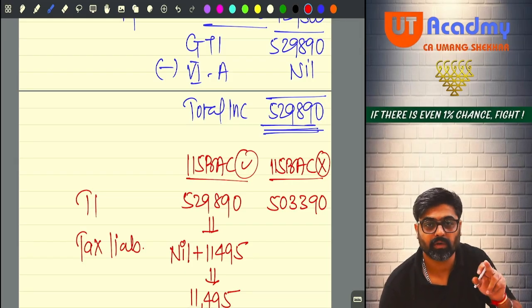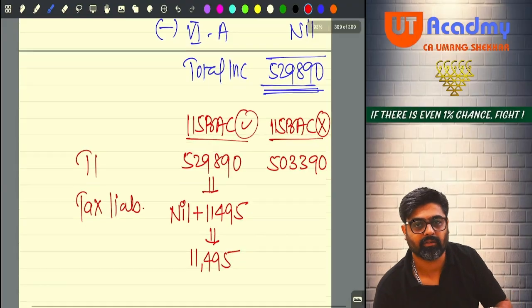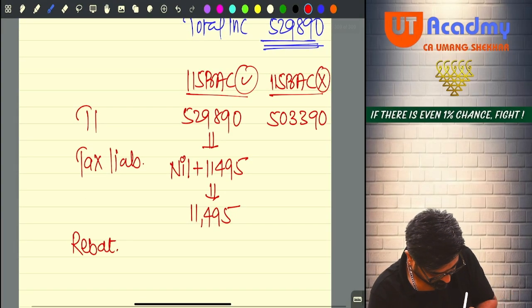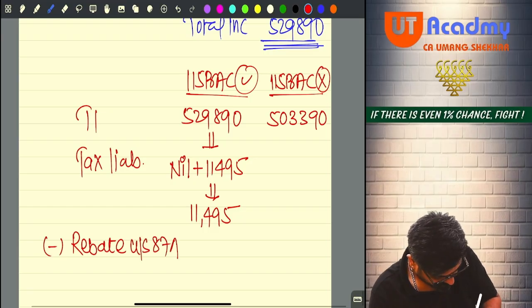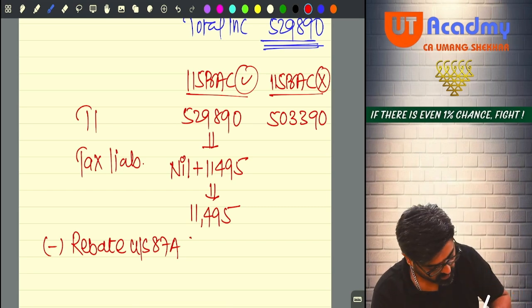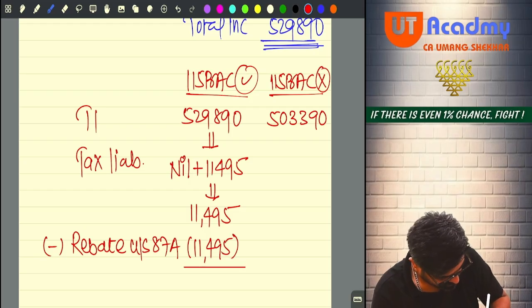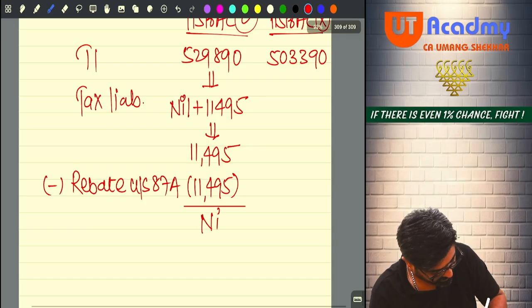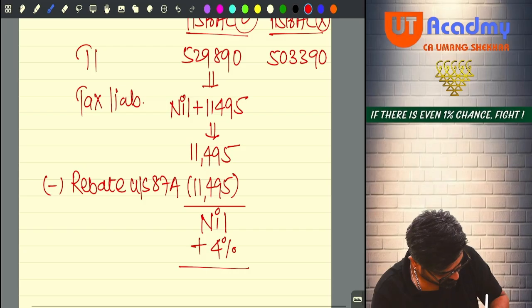Yes, because your total income is less than 7 lakhs. So how much rebate are you going to get? Either the entire tax or 25,000, whichever is lower. So 11,495 is entirely allowed. So the tax after rebate will be nil, plus 4% cess will give you nil only.